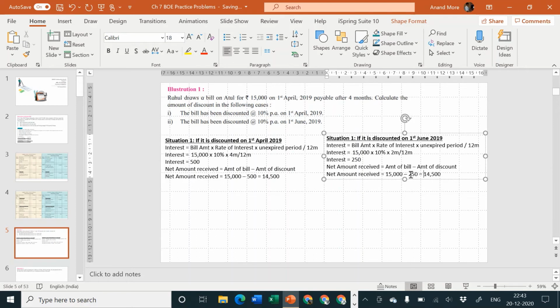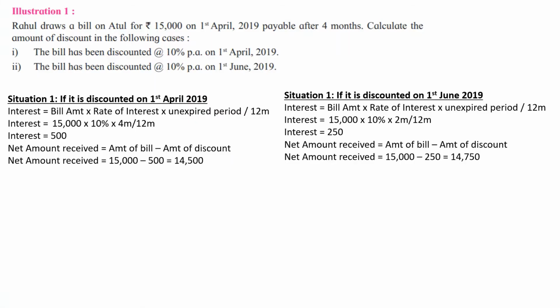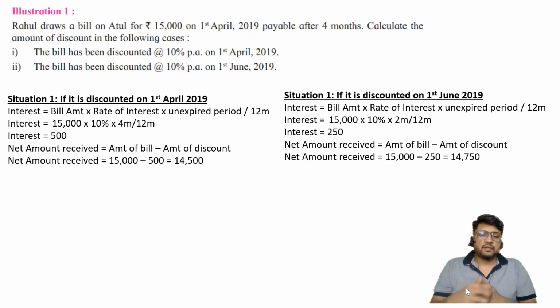Why the banker is charging lower interest here? Bill amount is same, rate of interest is same, still the banker is charging lesser amount of interest. What is the reason? Because the banker after giving money to us will have to wait only for 2 months now, because the bill period although maybe 4 months, 2 months are already over. So banker will have to wait only for remaining period of 2 months for the purpose of getting money from the drawee. So we are using banker's money. Banker is giving his money to us to use only for 2 months period. So banker can charge interest only for 2 months period. That is the idea of 2 months. We are required to consider not the total period, but we should consider always the unexpired period. I hope it is easy for you to understand.